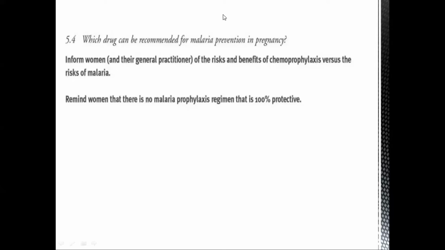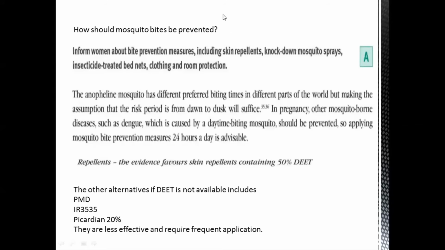The Anopheline mosquito bites during night, am I right? I'll go back to the slide. Yes, please go ahead. Sorry for the interruption. I'm asking, does the Anopheline mosquito bite during night?